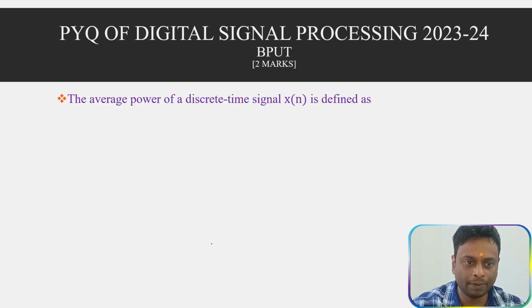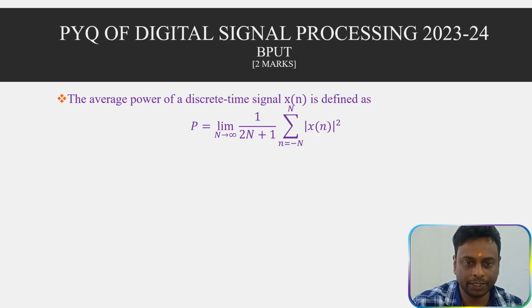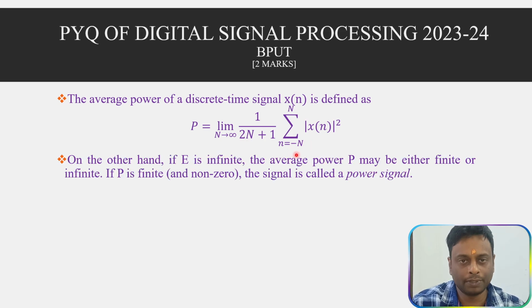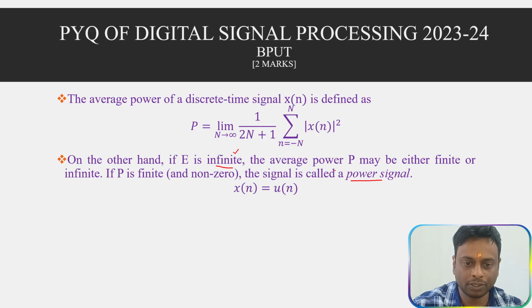Similarly, for a power signal, this is the formula for finding the average power of a discrete time signal. A signal is called a power signal if the power is finite and the energy is infinite. So if the energy is infinite and the average power is finite, then it is called a power signal.